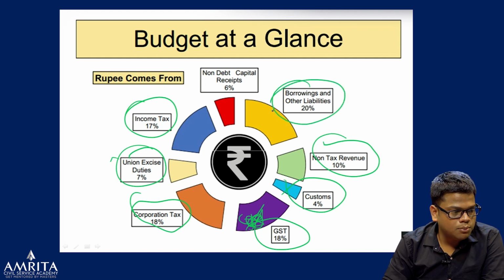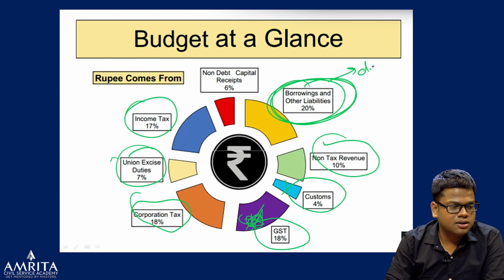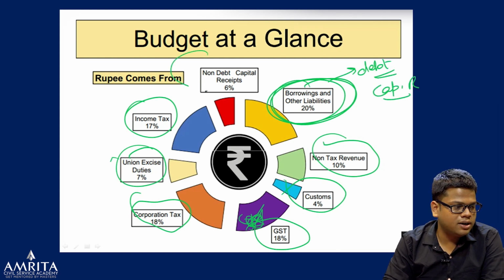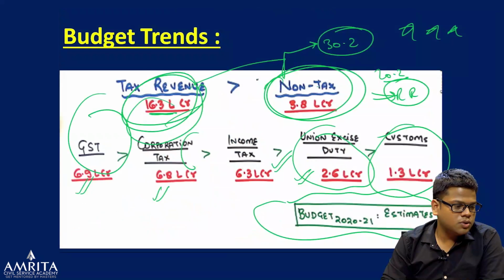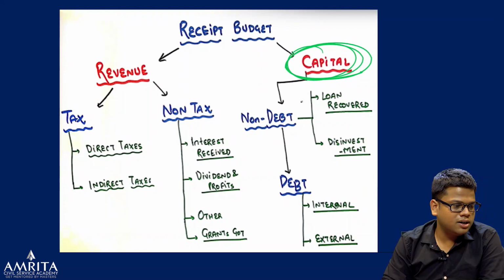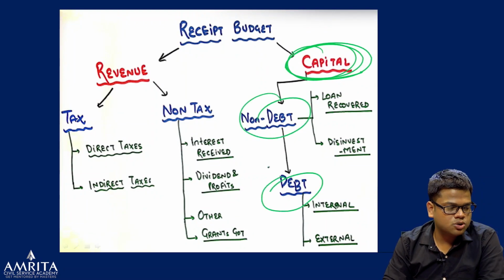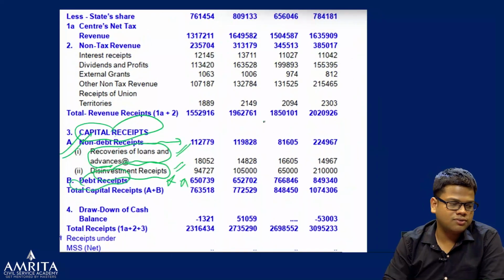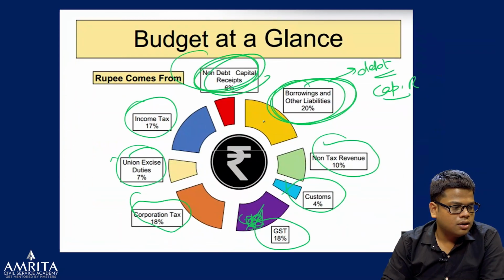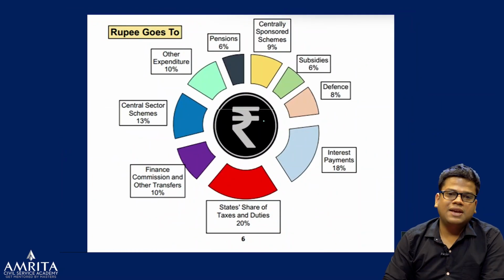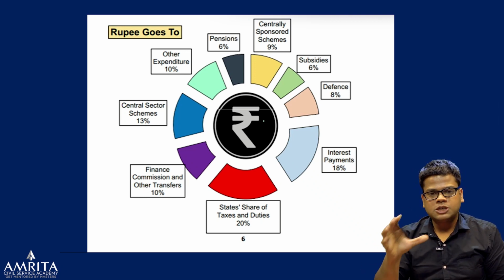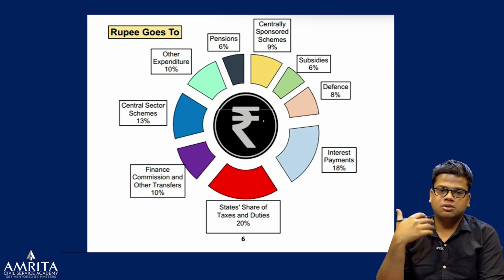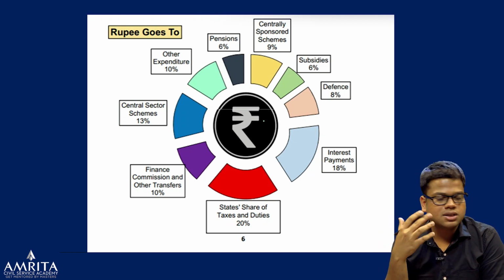And this is the final borrowings also. This is the debt capital receipt. And this is non-debt capital receipt. Okay. Just to reiterate, this is non-debt and this is debt. So we have the figures of both of them. Right. So now we have seen the receipt part, from where the money comes. All the small figures we have seen. Again, we'll discuss again just to revise and reinforce the idea.